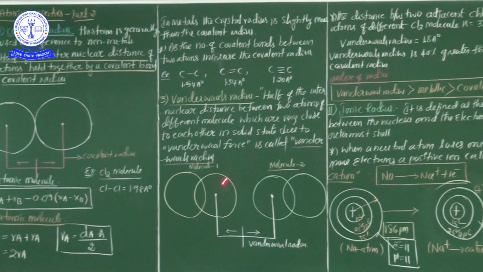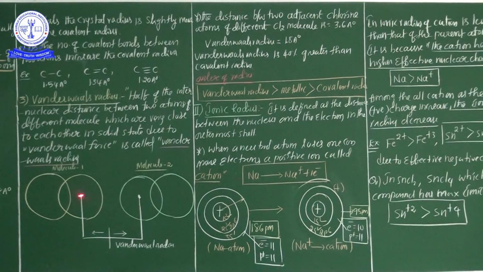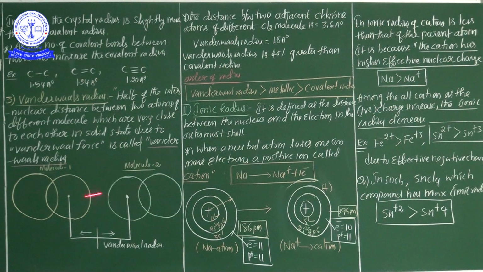Once again, I repeat the exact definition of the Van der Waals radius: half of the internuclear distance between two atoms of different molecules which are very close to each other in a solid state due to Van der Waals forces is called the Van der Waals radius.